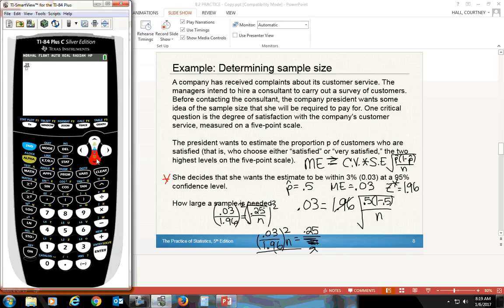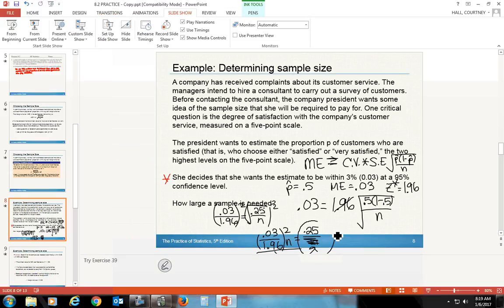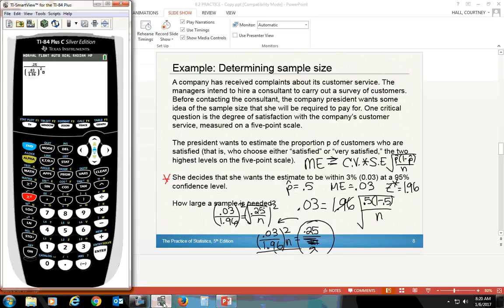We're dividing by the fraction, 0.03 on the top, 1.96 on the bottom, and we want to square that fraction that's on the bottom. Okay, so I'm just calculating this whole thing right here with the 0.25 divided by this side over here. Okay, hopefully it's going to give it to me.